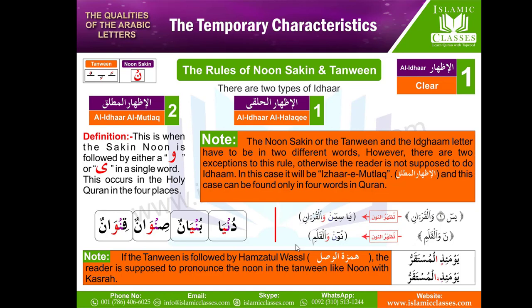I didn't tell this Izhar-e-Mutlaq in the last class, because it is a bit related to idgham. That's why I thought I have to tell this Izhar-e-Mutlaq definition in the idgham lessons. After the idgham, that's why I teach this izhar-e-Mutlaq now.